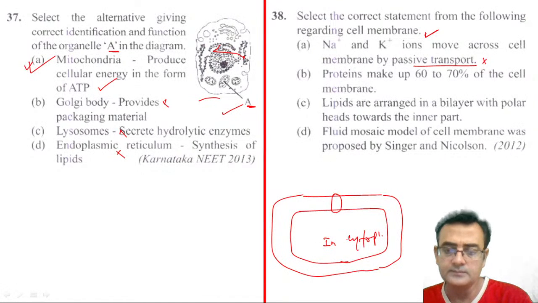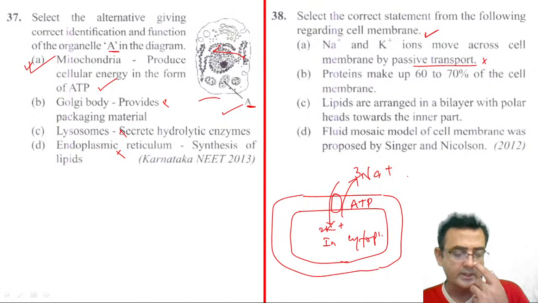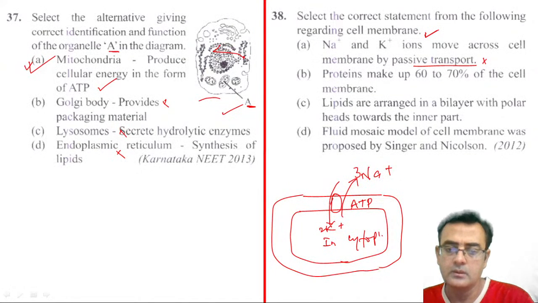What happens in the sodium potassium pump? 3 sodium will be pumped out, and in response 2 potassium comes in, at the expense of 1 ATP. So the sodium potassium pump is active transport, not passive transport, because they use ATP here. Okay, so this is wrong.